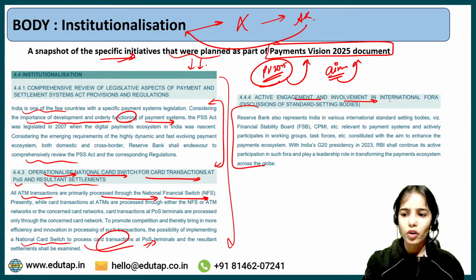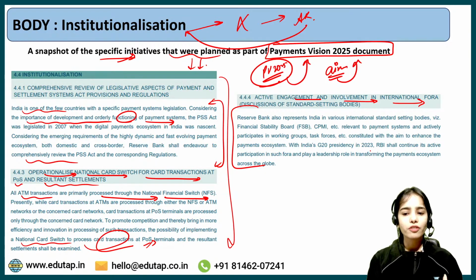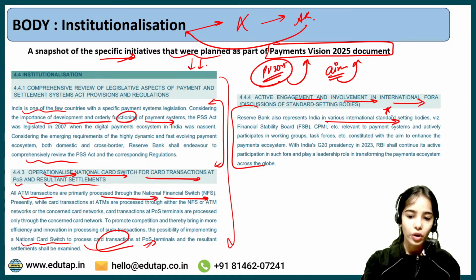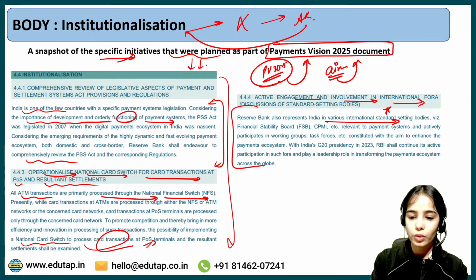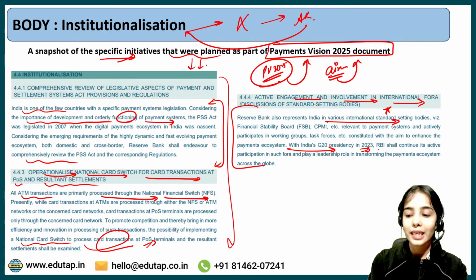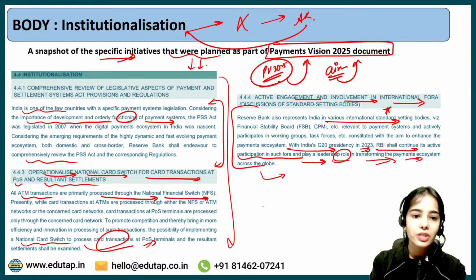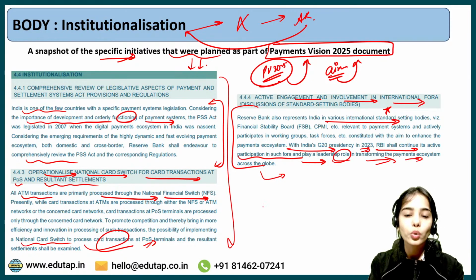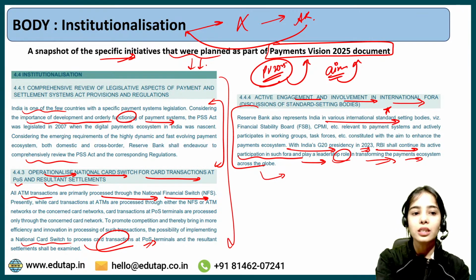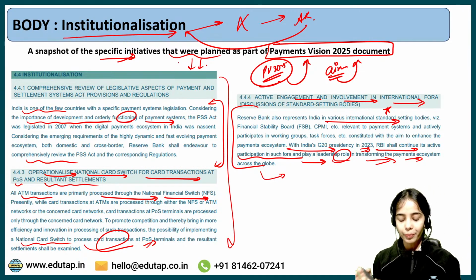Active engagement and involvement in international fora. So Reserve Bank also represents India in various international standard setting bodies. So with India's G20 presidency in 2023, it was said that RBI shall continue its active participation in such platforms and play a leadership role in transforming the payments ecosystem across the globe. So these were certain things that were planned, though there were no activities or initiatives mentioned in the annual report under the pillar of institutionalization. Okay, so this is the idea.